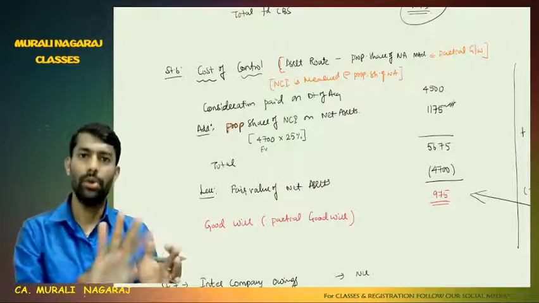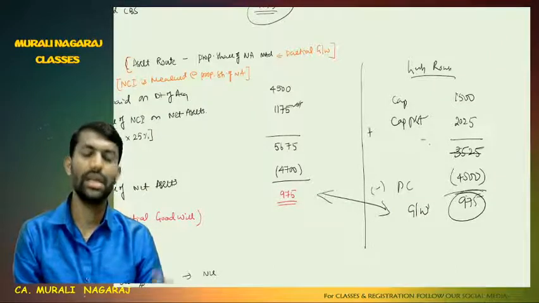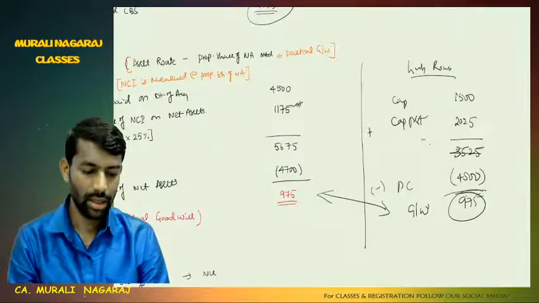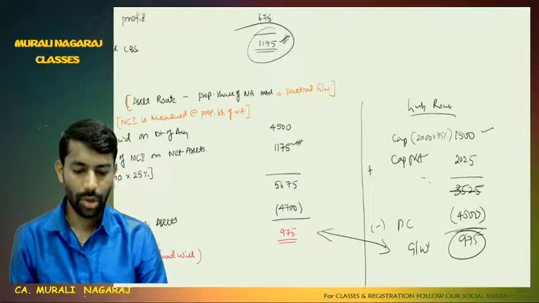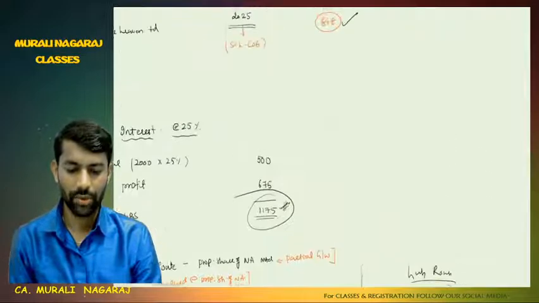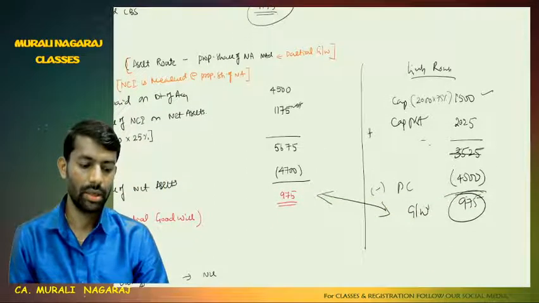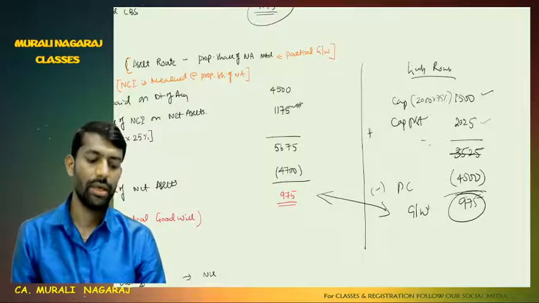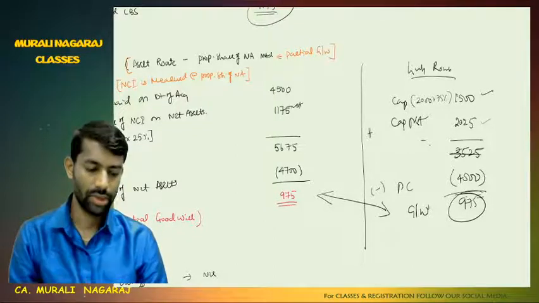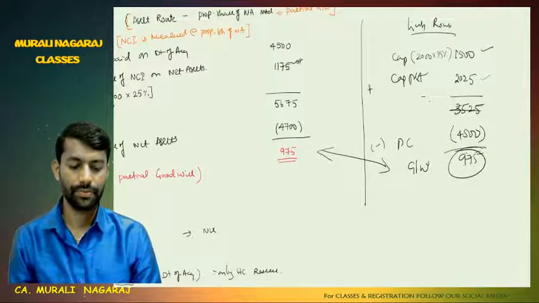Suppose it's the liability route, for your information, how it would have been is what we have shown here. Liability route means the proportionate share of capital, which is 2000 into 75%, which is 1500. Capital profit, which we have already calculated in step number 4, 2025, you would have taken to step number 6. So it would have been 3525 minus purchase consideration 4500. So you get goodwill 975, which is the same.